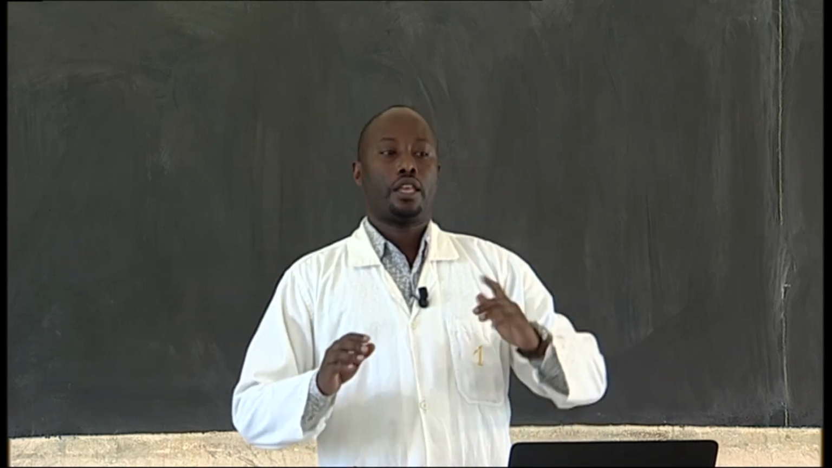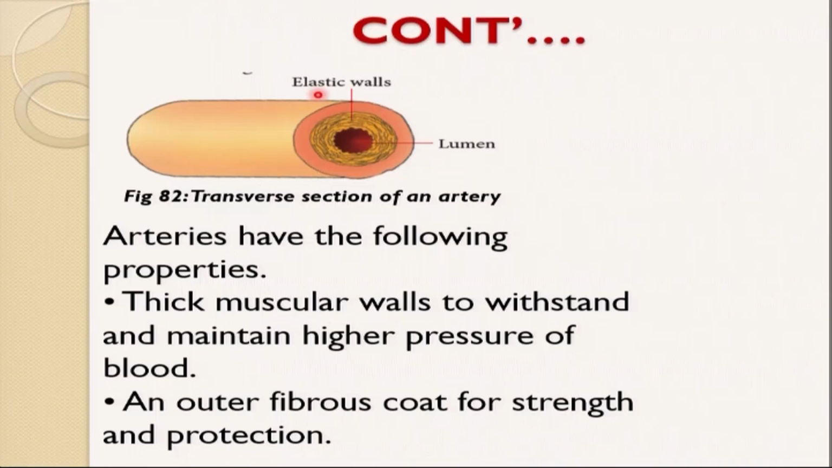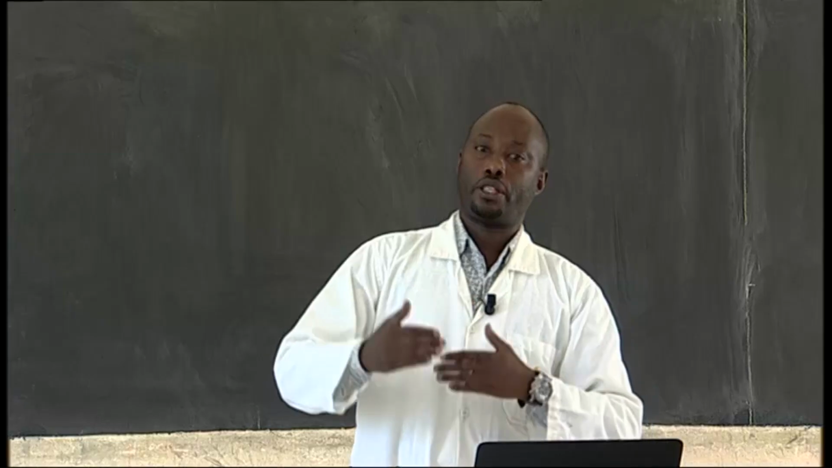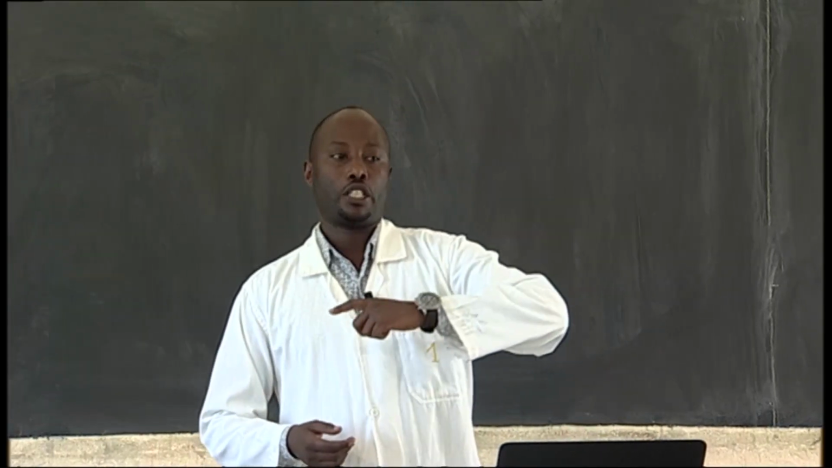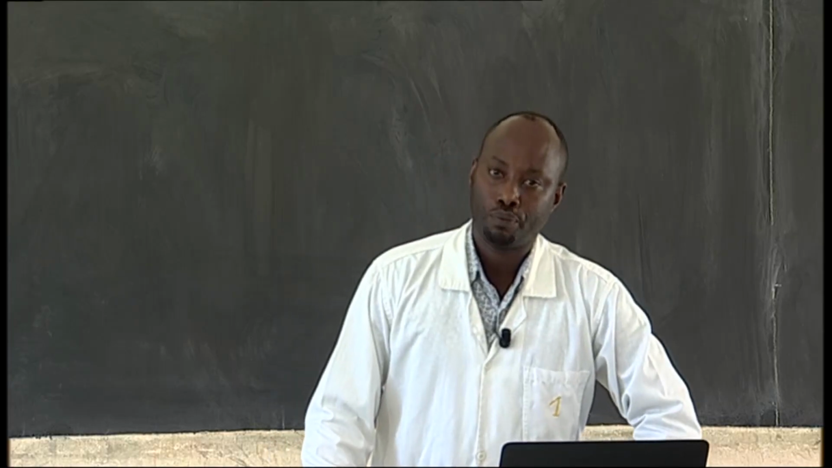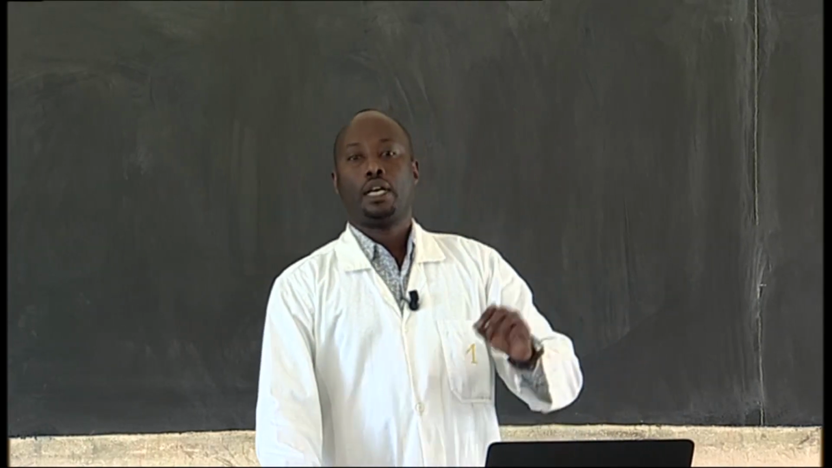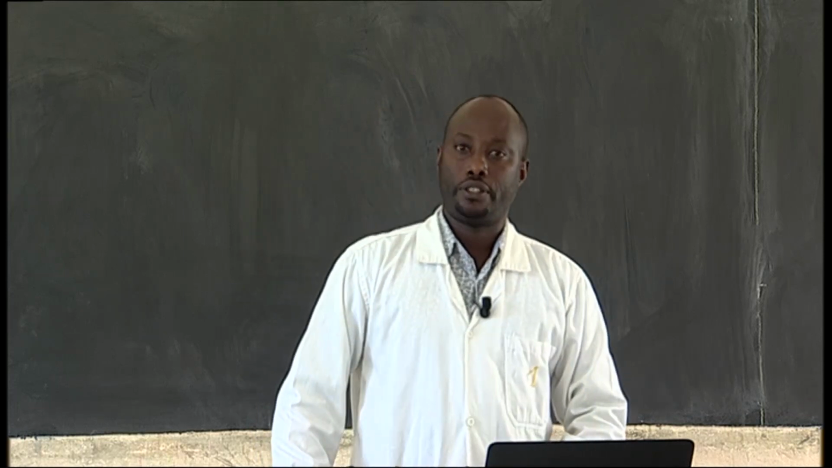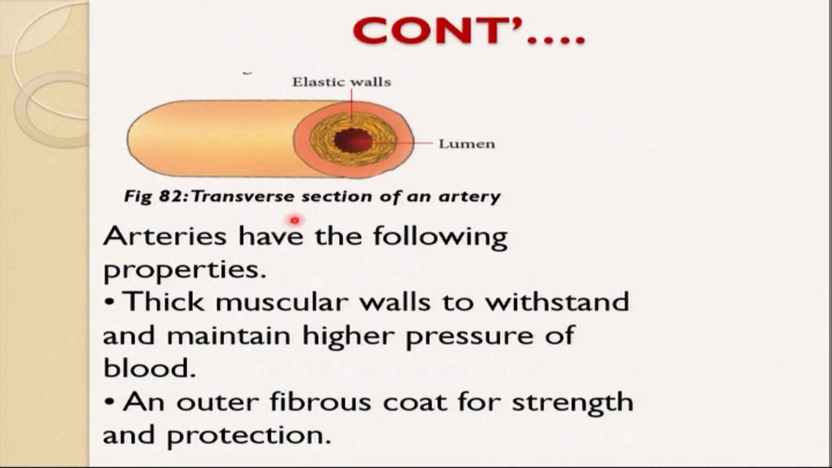It is thick musculature. As you have in the diagram, the upper part is the lumen, where the blood must be passing through. This wall is elastic, without forgetting that this wall must be a thick muscular wall. If I mention thick muscular wall, it means the blood passing through that vessel must be moving with high pressure, because the blood passing through the arteries is oxygenated, not deoxygenated. So, thick muscular walls to withstand and maintain high pressure of the blood.